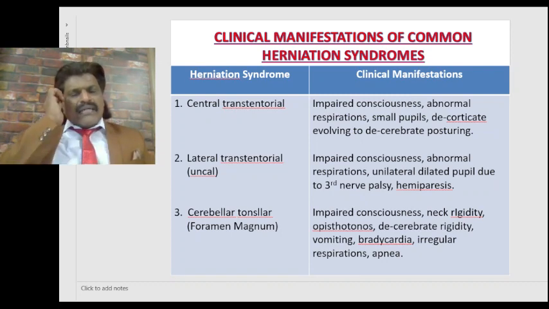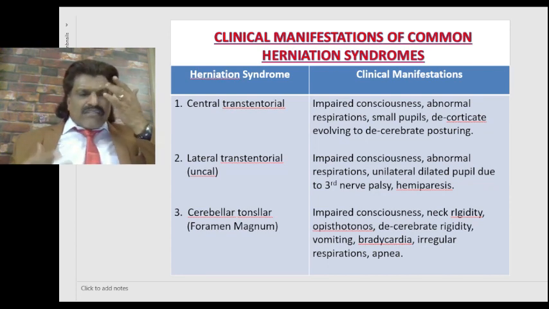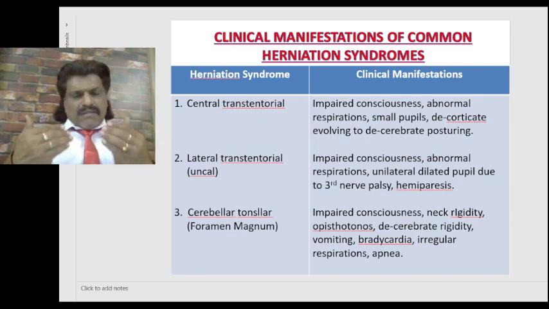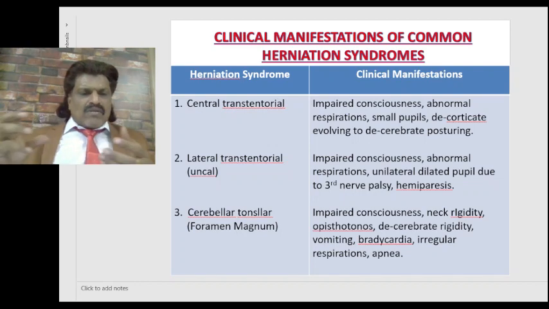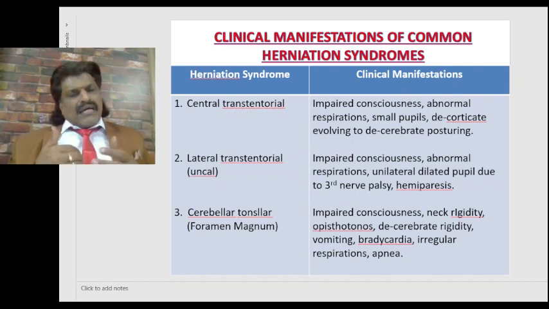And when the corticospinal tract gets affected, there is hemiparesis. Then we have the cerebellar tonsillar herniation, through the foramen magnum, where there is impaired consciousness. The cerebellar tonsils go through the foramen magnum and the vital brainstem structures, especially the medulla oblongata, are compressed. So there is impaired consciousness, neck rigidity, opisthotonus, decerebrate rigidity, now the lesions between the red nucleus and the vestibular